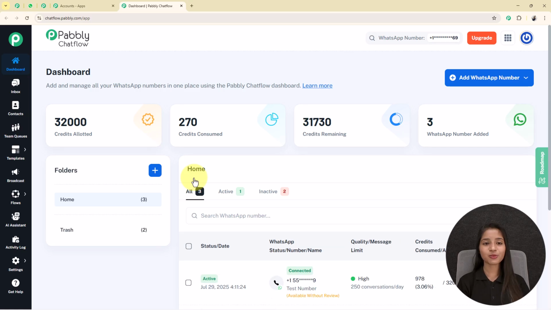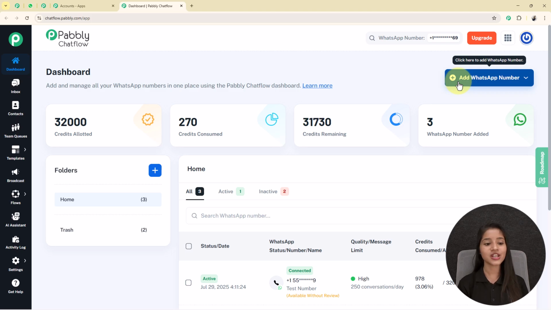So this is the dashboard of Pabbly Chatflow, where you can add and manage all of your WhatsApp numbers in one place, where you can see your credits allotted, your credits consumed, your credits remaining and the WhatsApp numbers added. If you want to add a new WhatsApp number into your Pabbly Chatflow account, then you have to click on this plus add WhatsApp number button. If you want a detailed video of how you can connect your WhatsApp number to your Pabbly Chatflow account, then we have already created a separate video for it. I'll provide the link of the video in the description box.